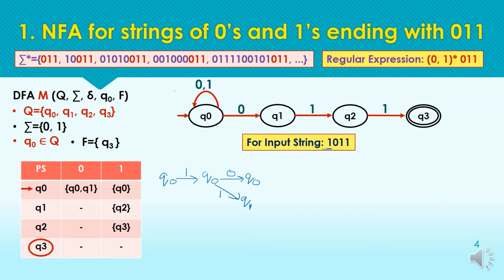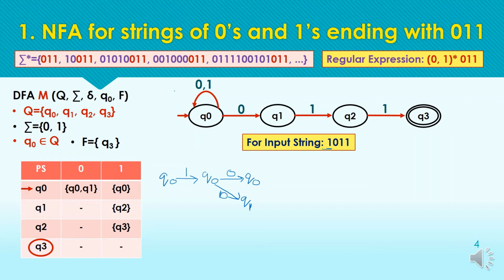So we have to mark all the paths, as we have already discussed that if any of the paths leads to the final state, then the string is accepted. If all the paths end in non-final states, then the string is rejected. Sorry, this is for the input symbol 0, not 1.